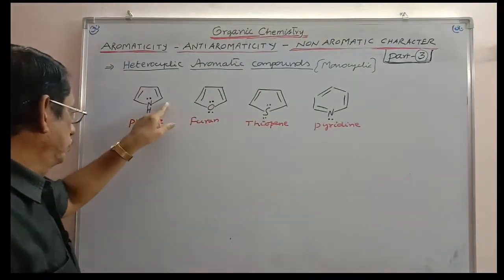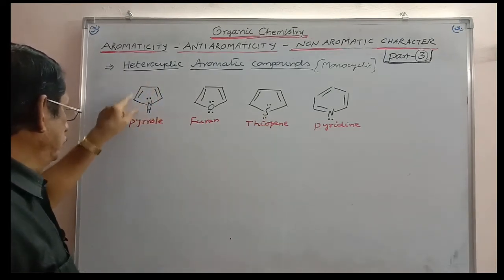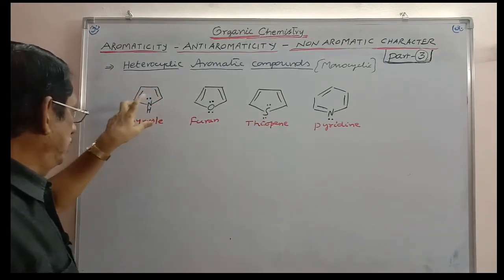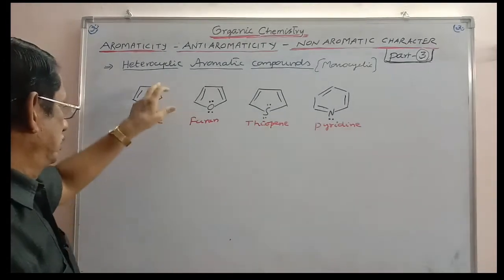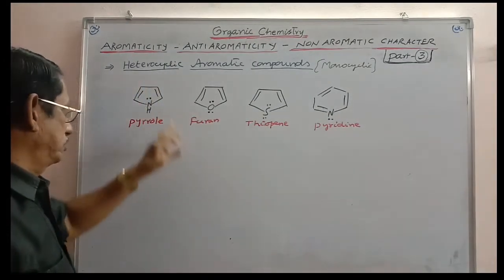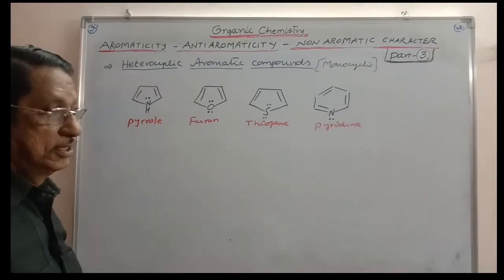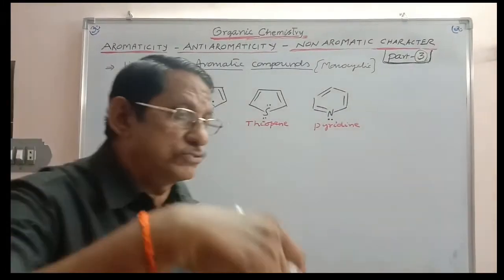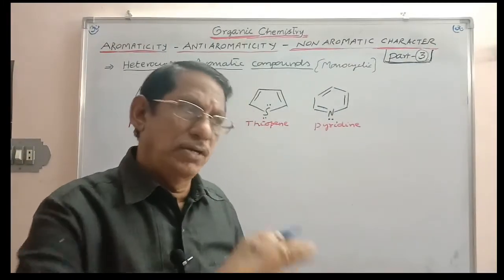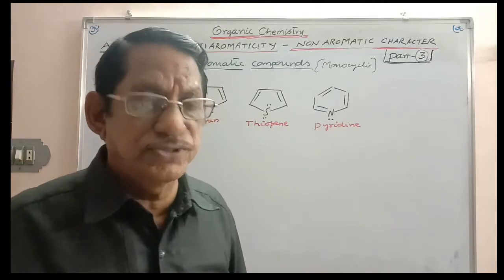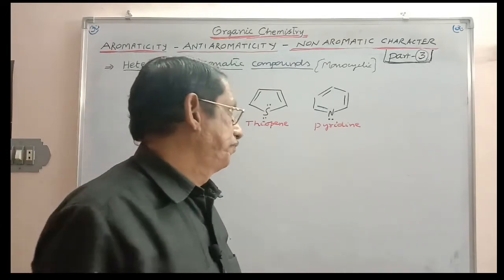This is 1, 2, 3, 4, 5. Positions 2 and 5 are equal, and positions 3 and 4 are equal. This is called the alpha position, and this is called the beta position. There are 2 different positions even for mono substitution. Anyhow, all these undergo electrophilic substitution just like benzene.